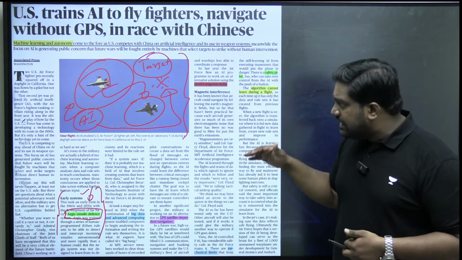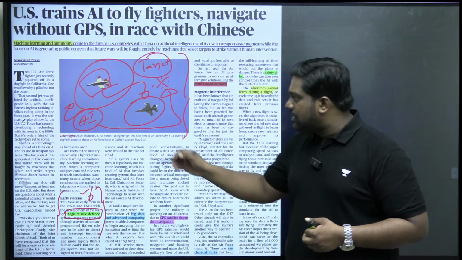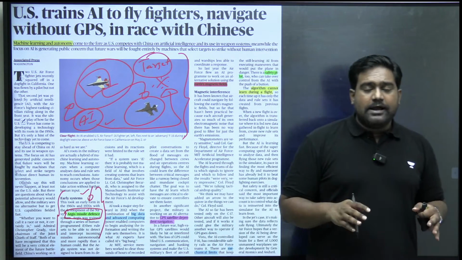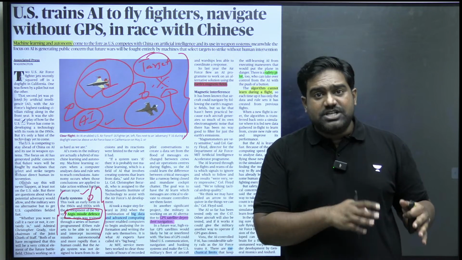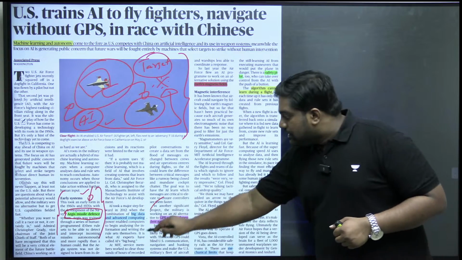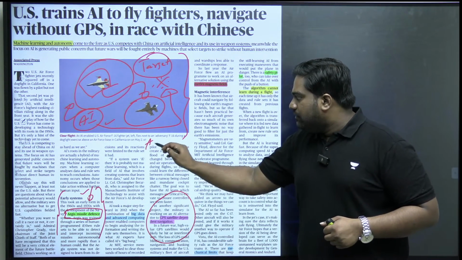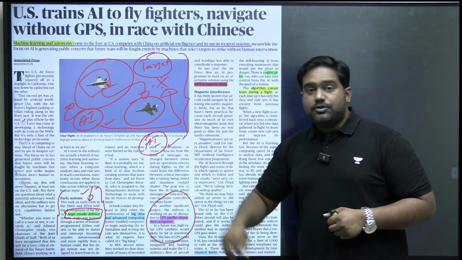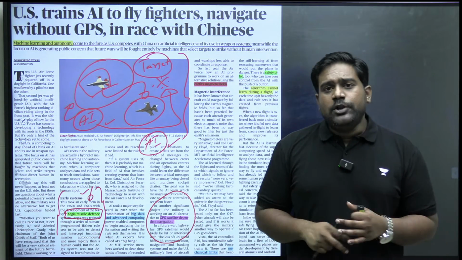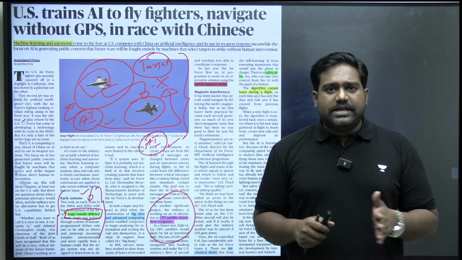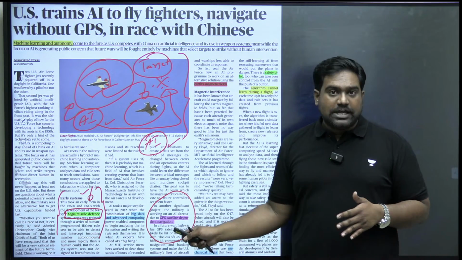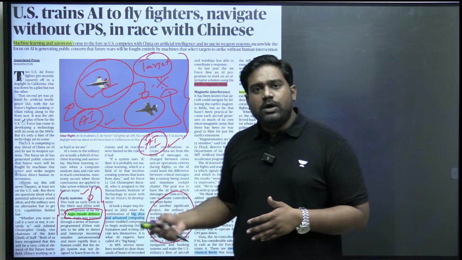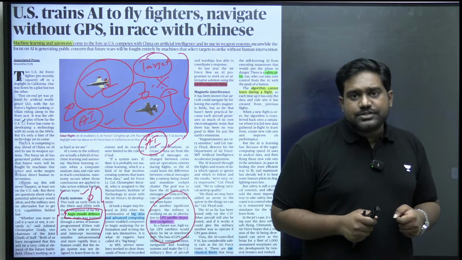So now the US is really taking it to the next level. It's not just about flying the planes through AI. They're also focusing on how they can reduce dependency on GPS-based navigation. This is another domain where AI can perform tremendously well. Because as you all know, all fighter jets, even rockets, missiles, etc., they all rely on satellite-based navigation, correct? The US relies on its constellation of GPS satellites.